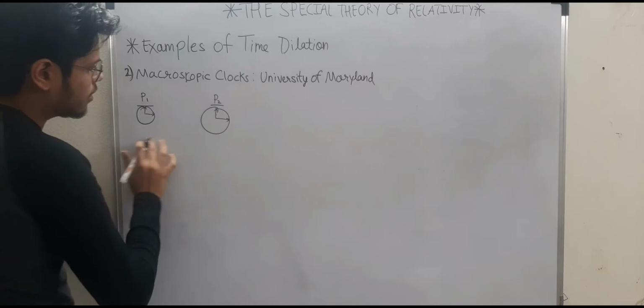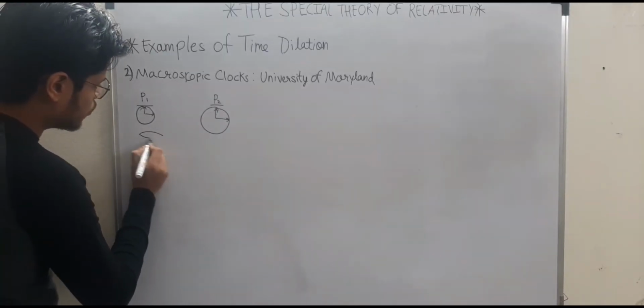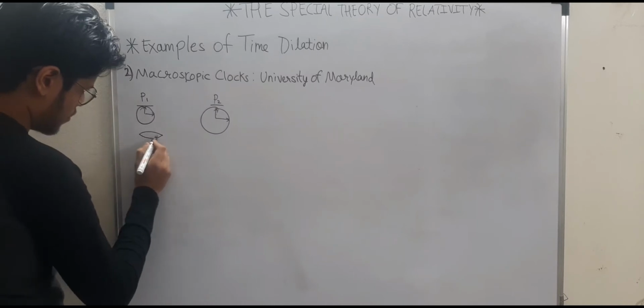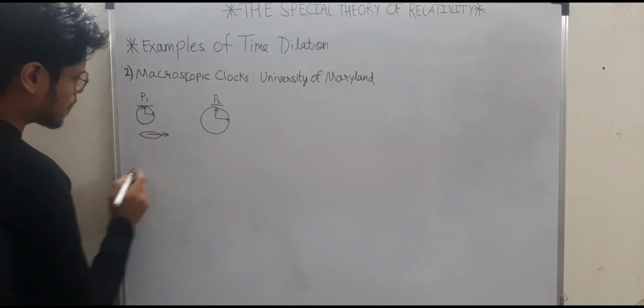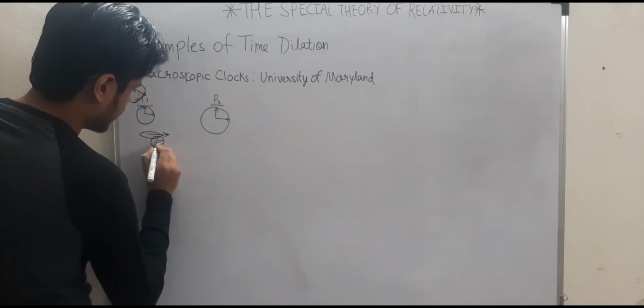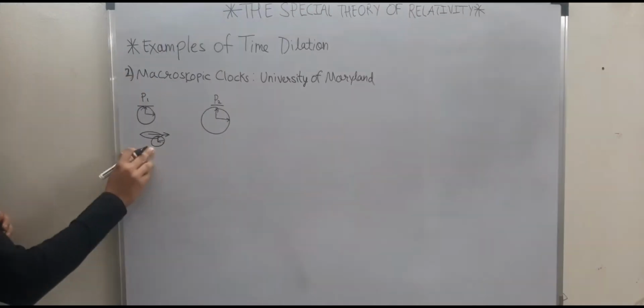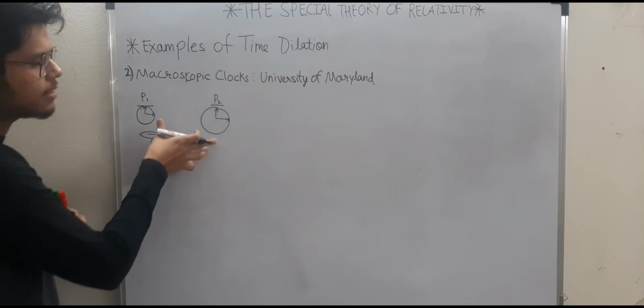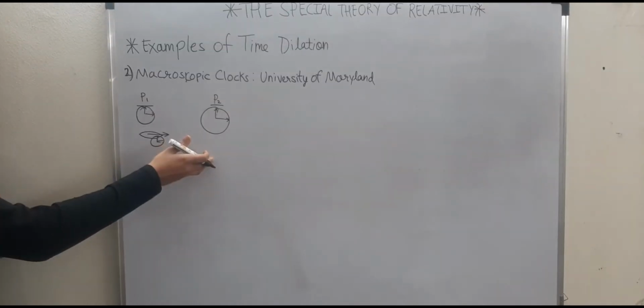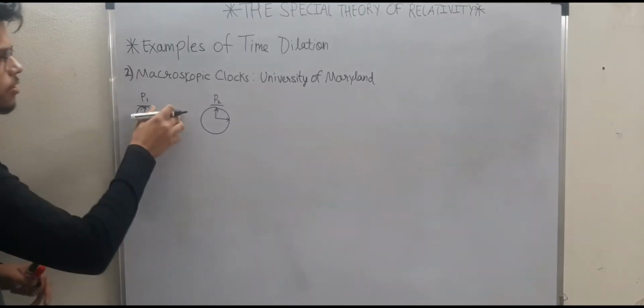They checked how much time passed in both of these, and then they moved an aeroplane carrying a clock in it, and they calculated that this time was indeed dilated as compared to this time. See, this is a proper time interval, right? And this is an improper time interval. So this time got dilated instead of this.